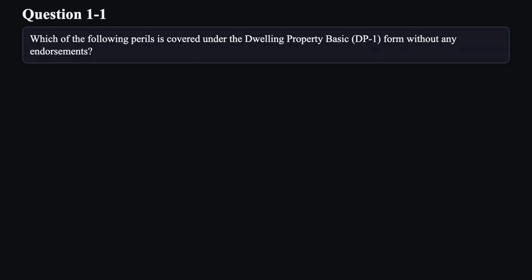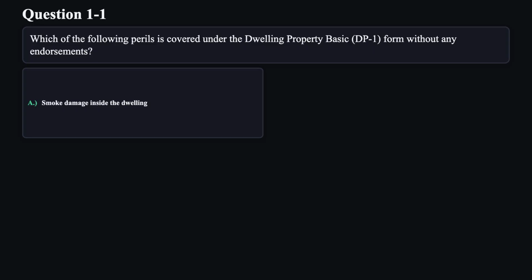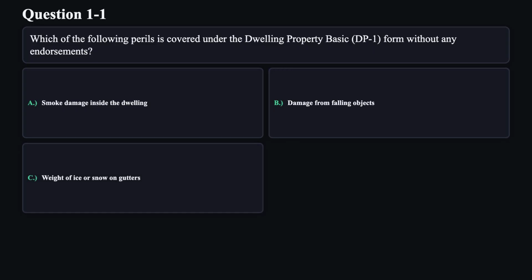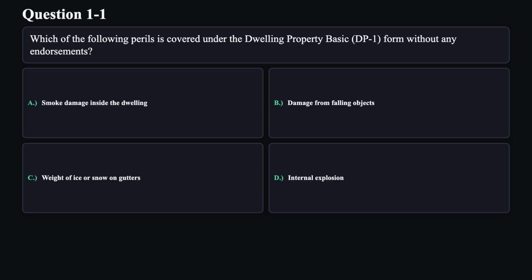Which of the following perils is covered under the Dwelling Property Basic DP1 form without any endorsements? A. Smoke damage inside the dwelling. B. Damage from falling objects. C. Weight of ice or snow on gutters. D. Internal explosion.